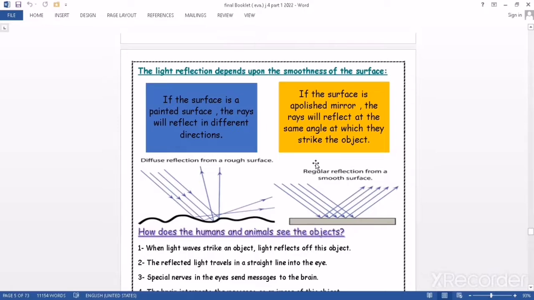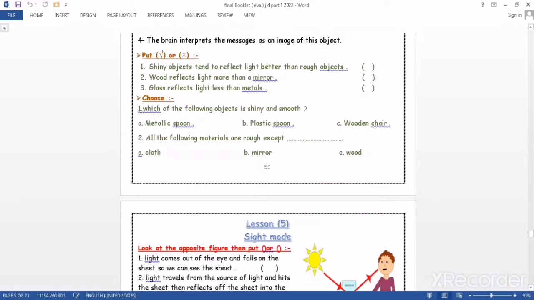But if we have a rough surface that doesn't form a straight plane, the reflected rays will take different directions, like what we see right now. So they are reflected in different directions or with different angles, okay?